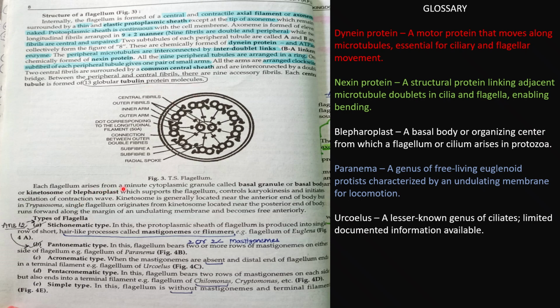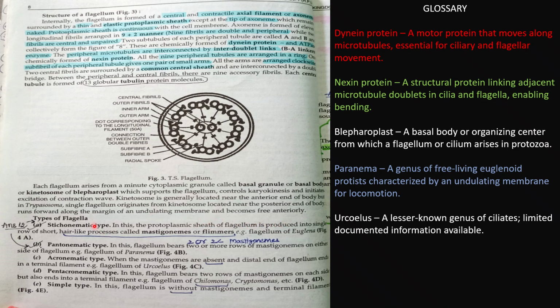So, each flagellum arises from a minute cytoplasmic granule, that is the basal granule or the basal body, or kinetosome or blepharoplast, which supports the flagellum. So what is the blepharoplast? A basal body or organizing center from which a flagellum or cilium arises in a protozoan. The kinetosome is generally located near the anterior end of the body, but in Trypanosoma, the single flagellum originates from a kinetosome located near the posterior end of the body, which runs forward along the margin of the undulating membrane and becomes free entirely.